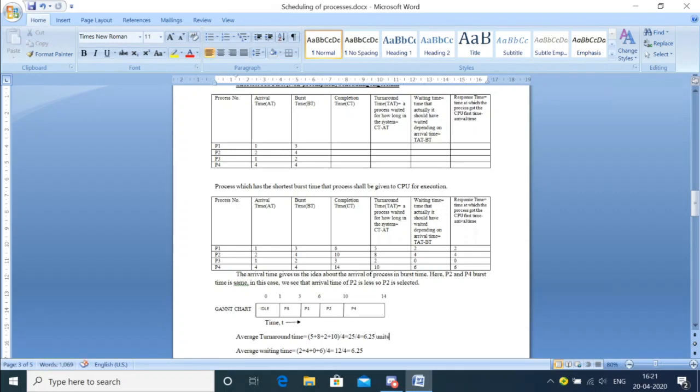Then similarly, if I have to find the average waiting time, I'll use the same concept. I'll add all of them and divide by the number of observations. So how many were there? 4. So divided by 4. So ultimately I compute and I'll get this many units.